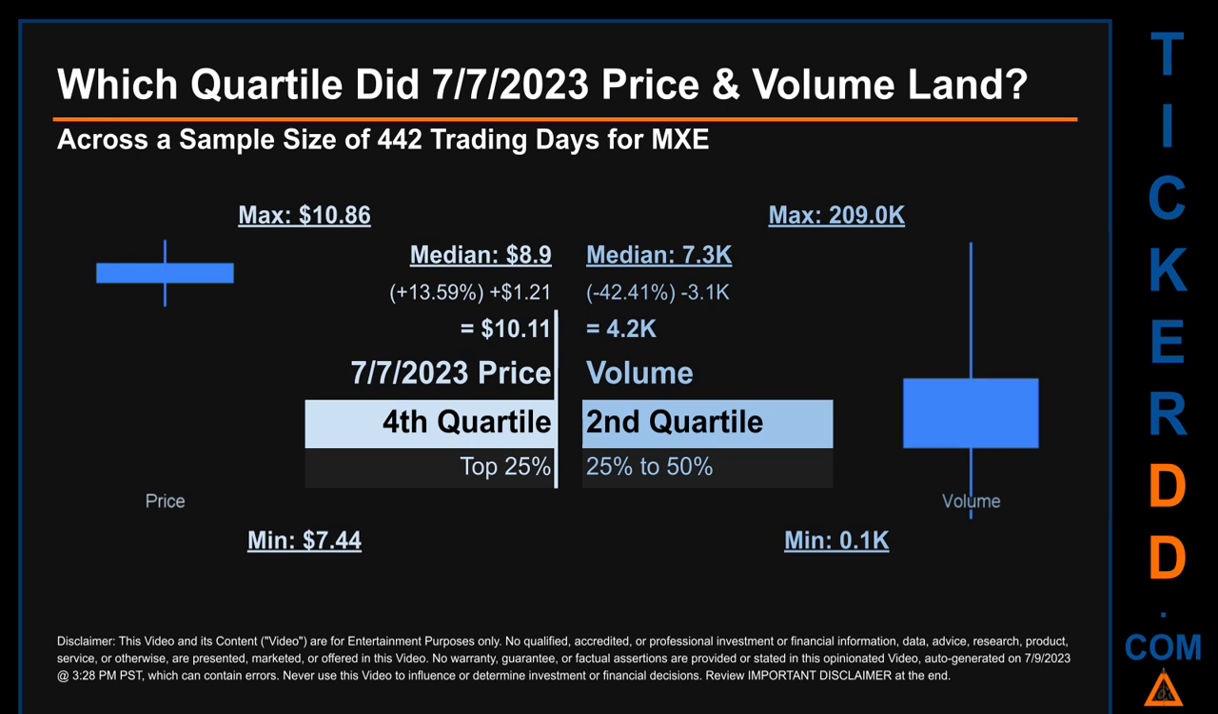Descriptively, MXE has a median price of $8.90. Therefore, the 7th of July 2023 price was higher from that middle marker by 13.59%. The day's volume of 4.2 thousand was less than the median by 42.41%.